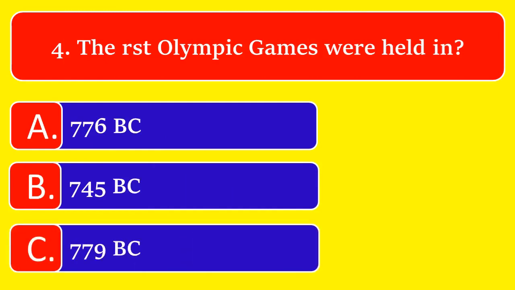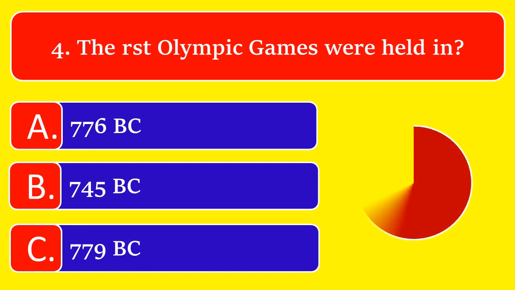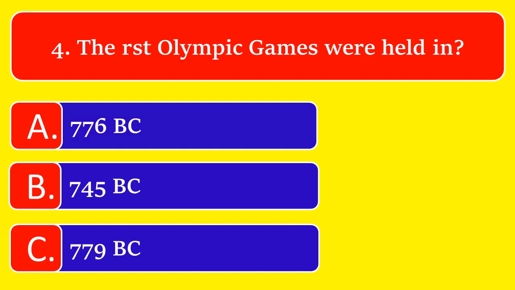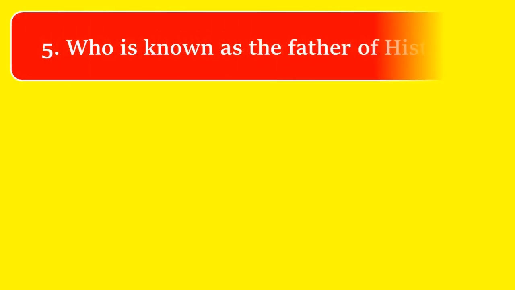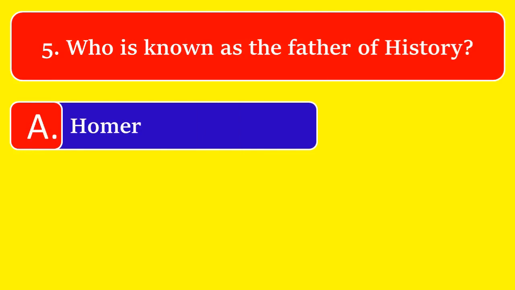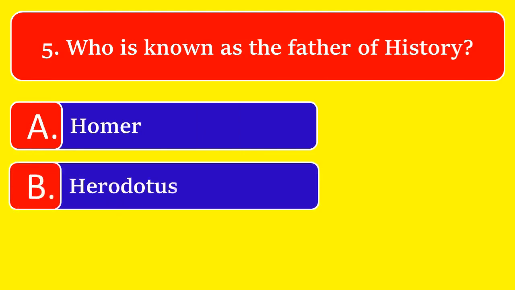The first Olympic Games were held in option A. 776 BC, option B. 745 BC, or option C. 779 BC. The great answer is option A. 776 BC.